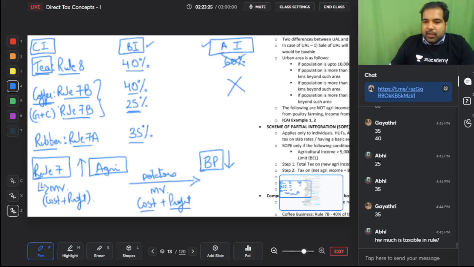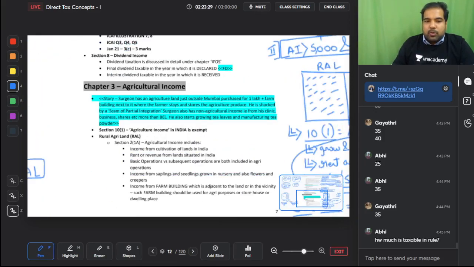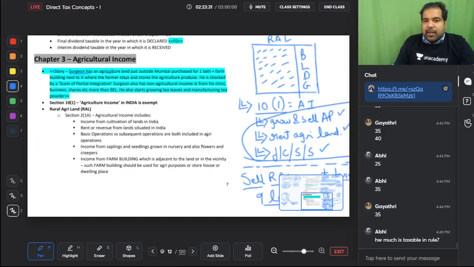Perfect, guys. This is agriculture income. Just taking you through the book, quick book as well. The surgeon has an agricultural land just outside Mumbai, purchased for 1 lakh. Good that we are looking at this. The farm building next to it, where the farmer stays and stores the agricultural produce, he is shocked by the scheme of partial integration. Surgeon also has non-agriculture income, that is from his clinic, business, shares, etc., more than the basic exemption limit. He also starts growing tea leaves and manufacturing tea powder.